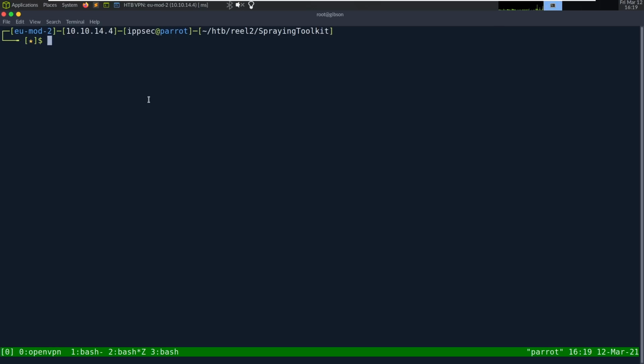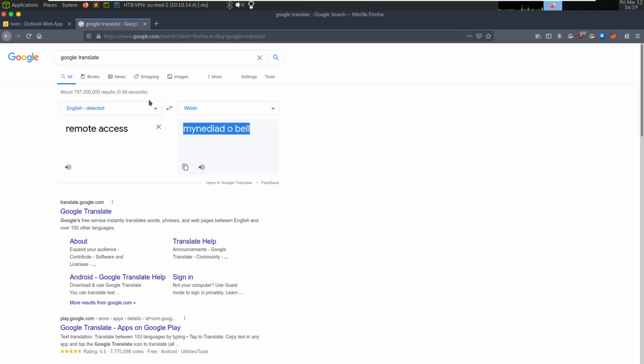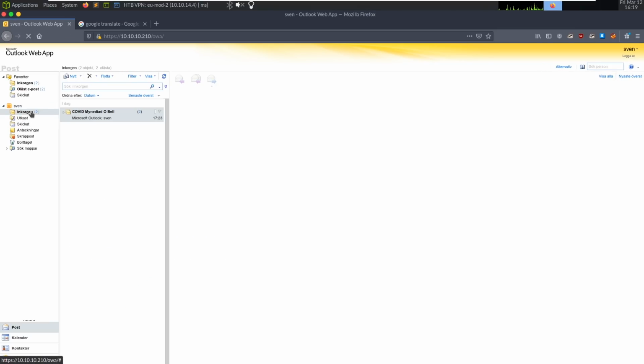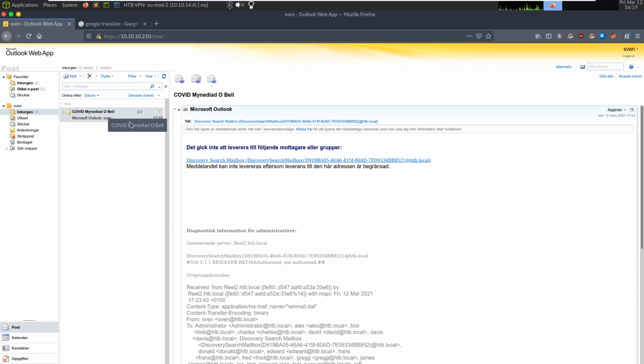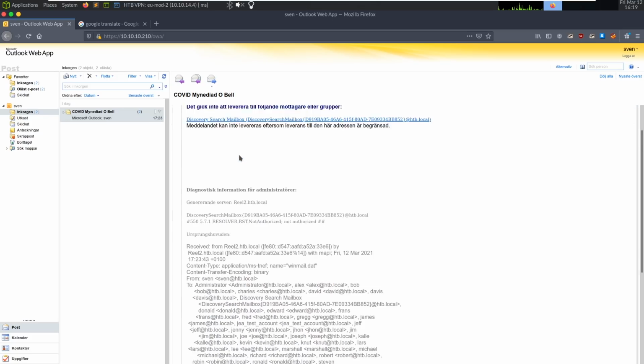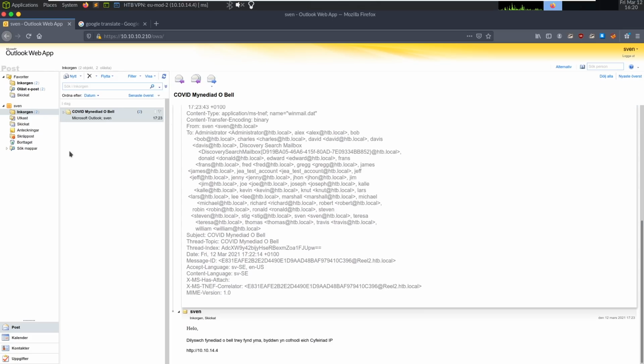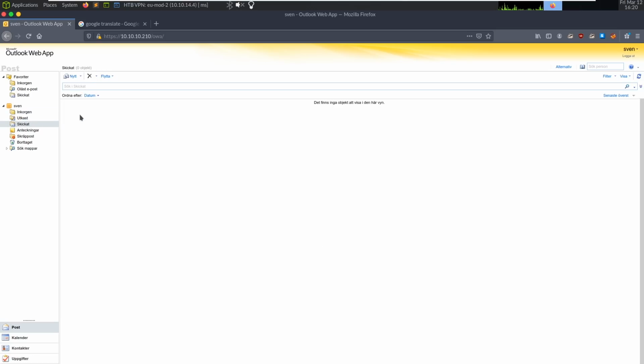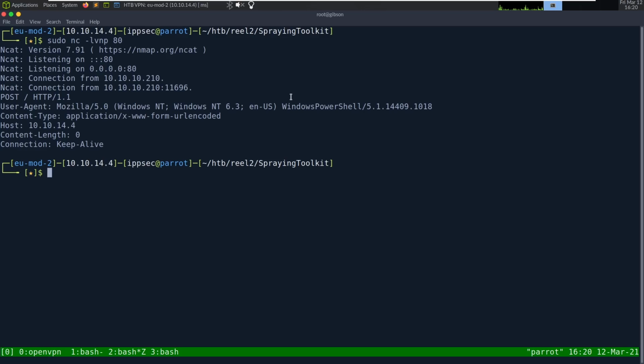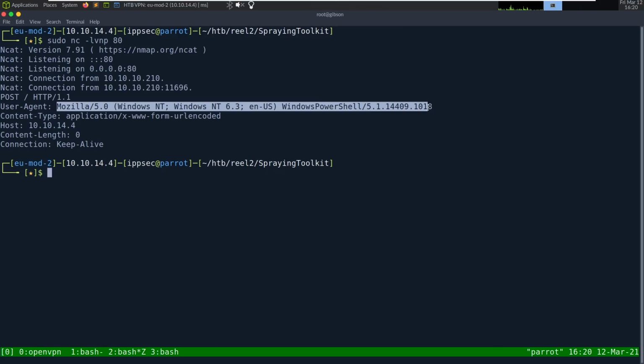Send the message, and what we forgot to do, nc -lvnp 80 with sudo. We may want to send that message again if it's instantaneous. Inbox. We got some undeliverables, I think. Let's do sent. No, it deleted itself. Hey, we got a connection back. So user agent, Windows PowerShell, but we know someone is going to this link.